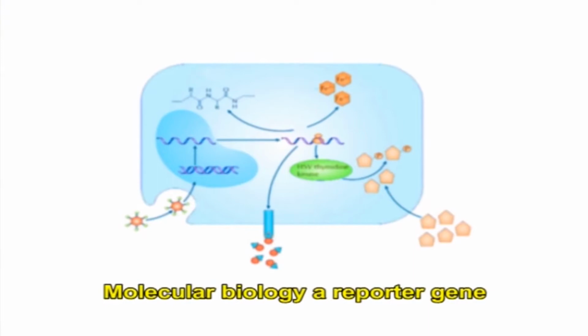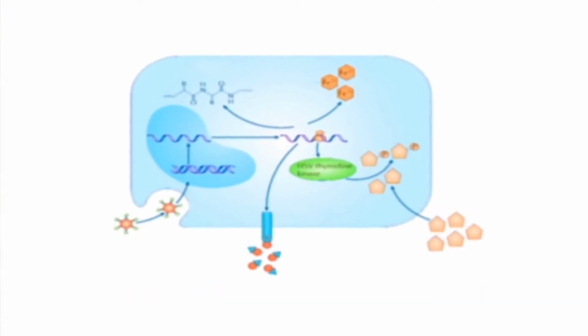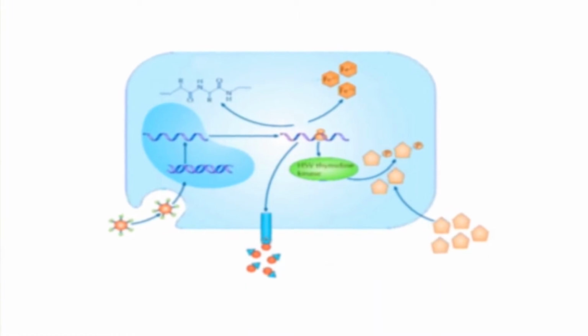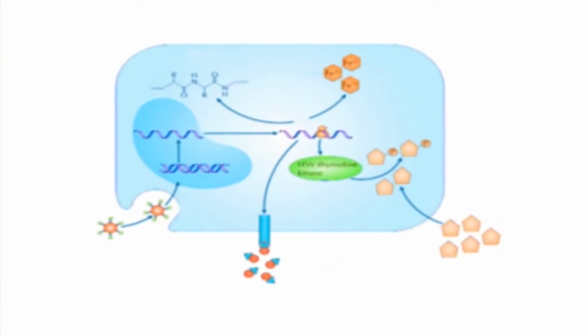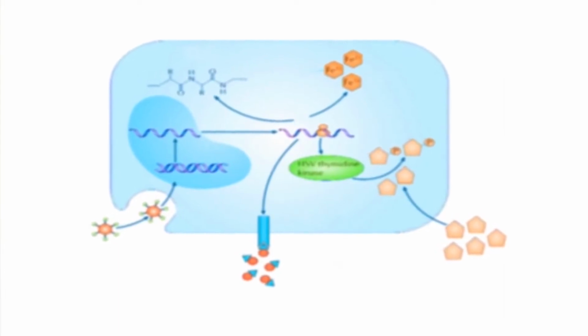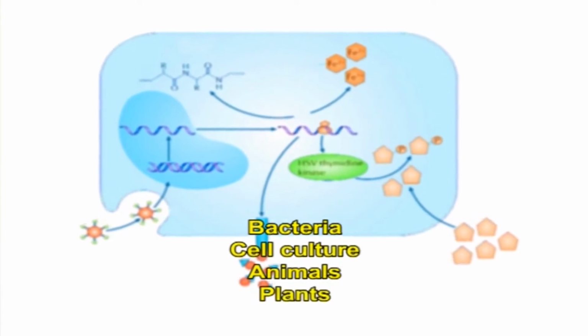In molecular biology, a reporter gene, which is simply referred to as a reporter, is a gene that scientists attach to a regulatory sequence of a new gene of interest in bacteria, cell culture, animals or plants.